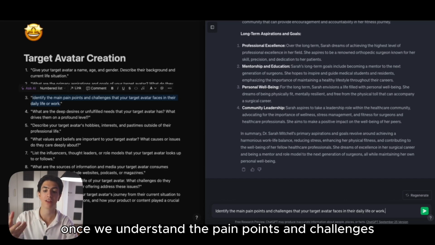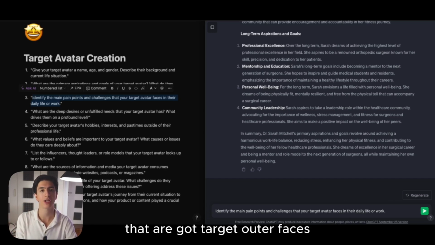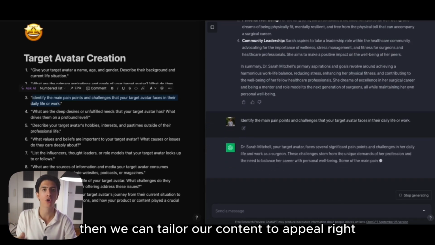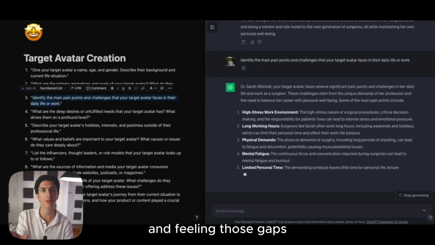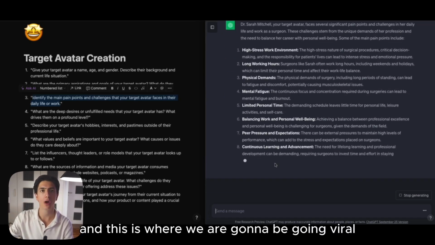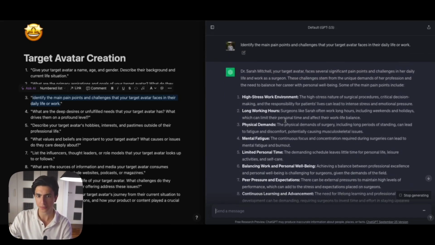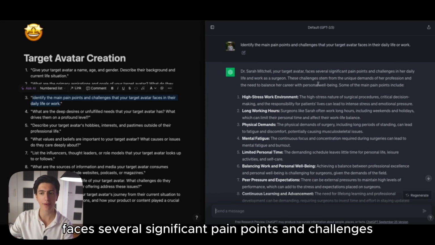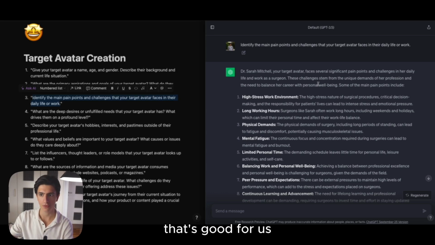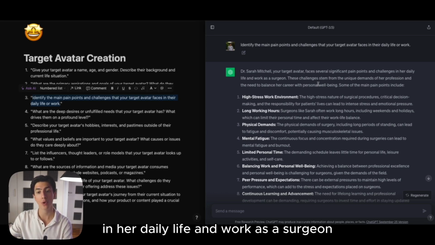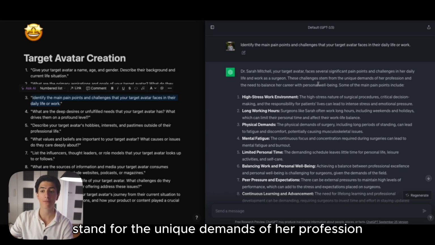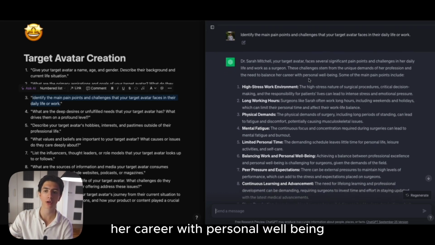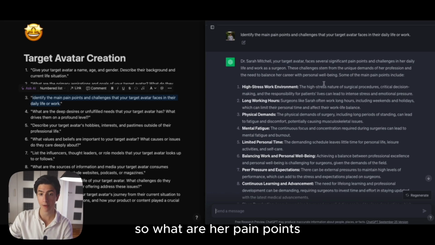Once we understand the pain points and challenges that our target avatar faces, then we can tailor our content to appeal, and fill in those gaps. And this is where we are going to be going viral. So, Dr. Sarah Mitchell, your target avatar, faces several significant pain points and challenges, that's good for us, in her daily life and work as a surgeon. These challenges stem from the unique demands of her profession and the need to balance her career with personal well-being. So, what are her pain points?